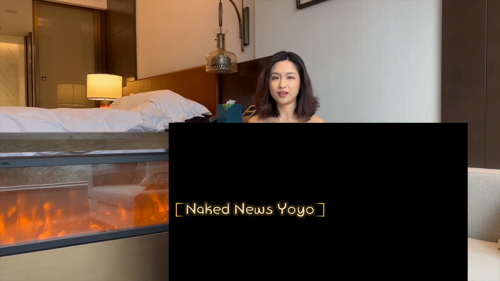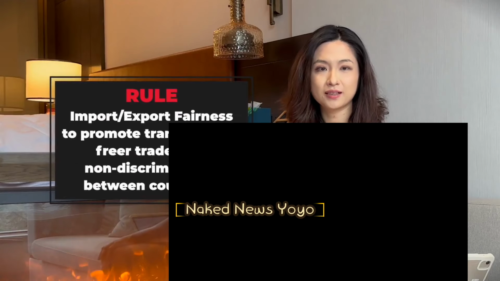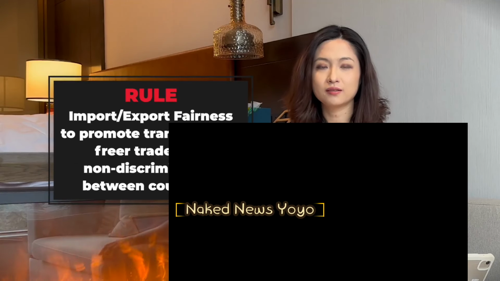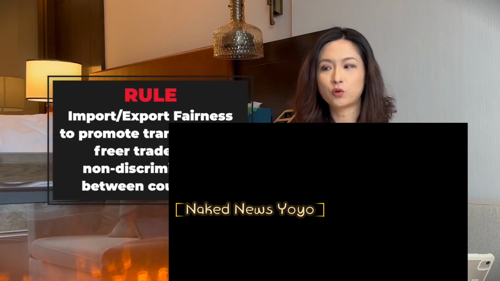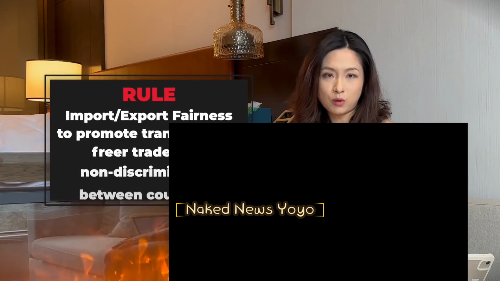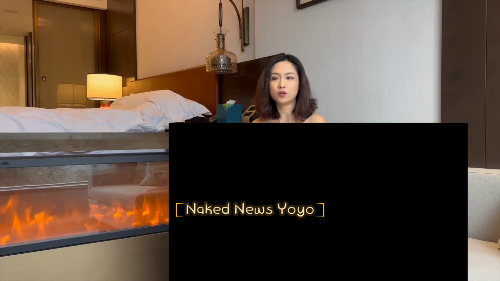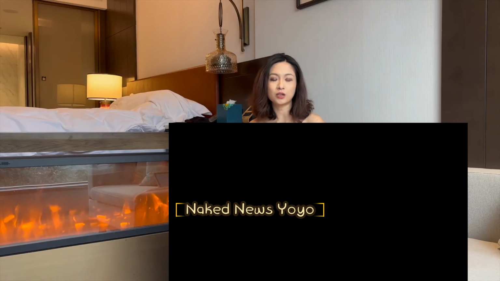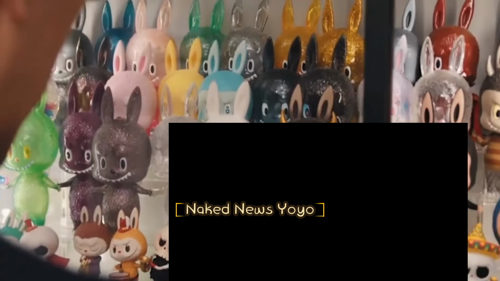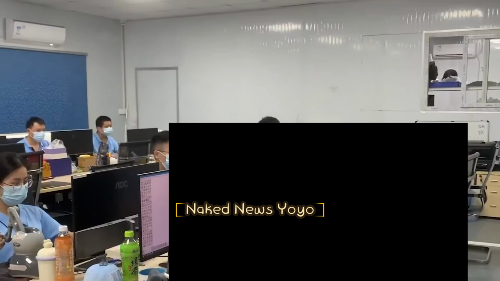The next one is fairness when it comes to importing and exporting business. When it comes to exporting, actually China performed okay. Not quite well, but at least acceptable. But when it comes to importing business, everything was almost cut off to state-owned companies. Many products can only be imported by state-owned companies.